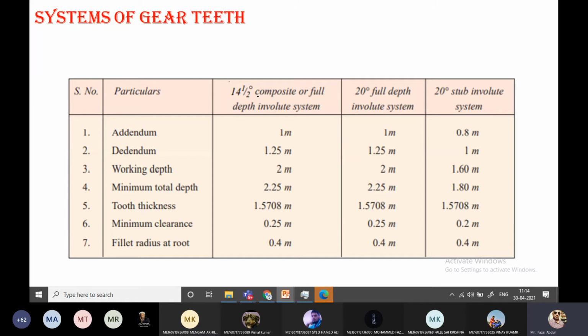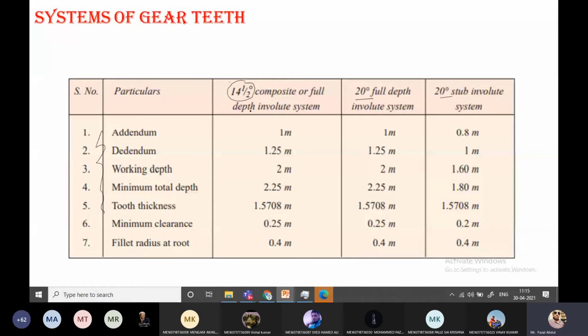By taking the pressure angle, the systems of gearing are divided here: the 14 and a half composite or full depth involute system, the 20 degree full depth involute system, and the 20 degree stub involute system. These three systems you have to remember. They have different specifications, and based on these specifications the systems of gearing are categorized. You have to remember this at any cost.